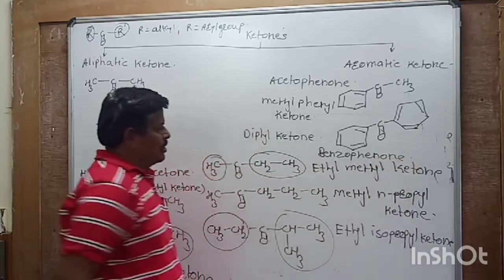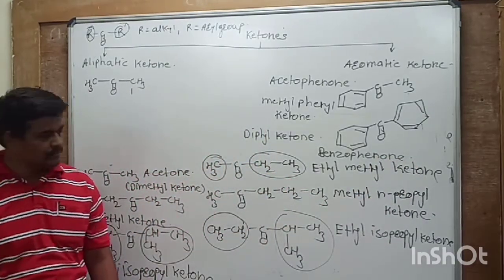Okay, so this is the nomenclature system of ketones.